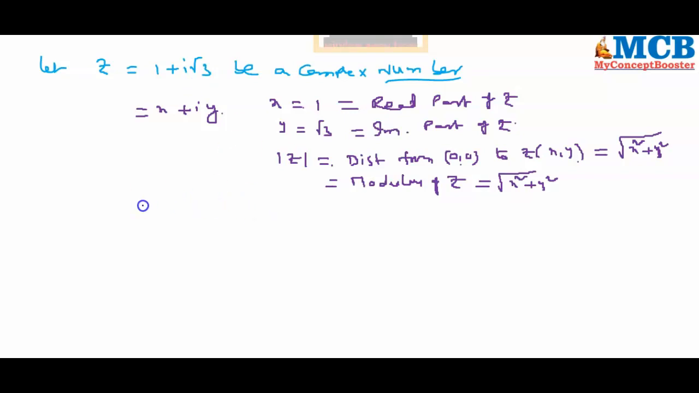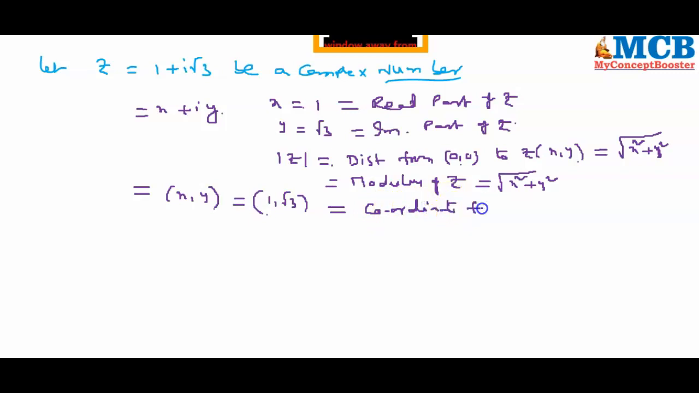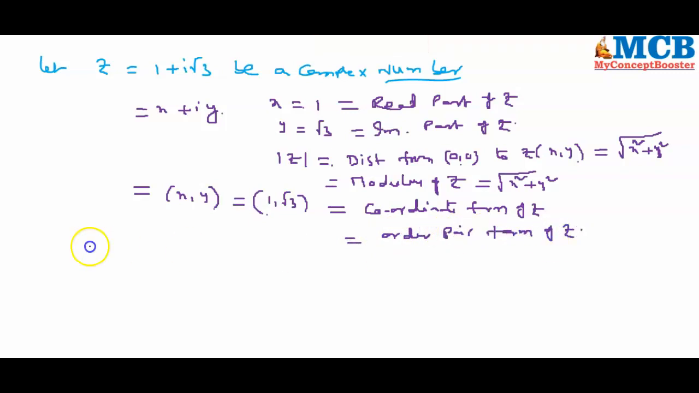Then what is its coordinate form? Can anybody in the class say? You can also call it x comma y, where x comma y is nothing but 1 comma root 3. This is known as ordered pair form or coordinate form of z. You can also call it the ordered pair form of the complex number z, and you are given z is equal to 1 plus i root 3.